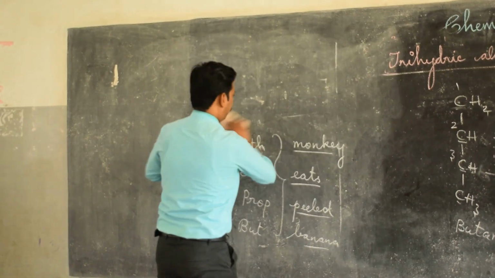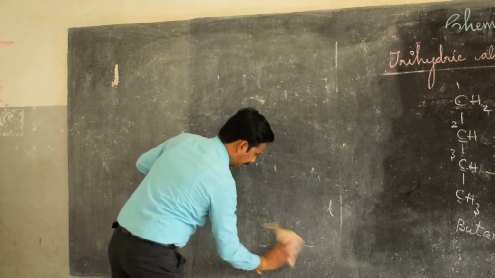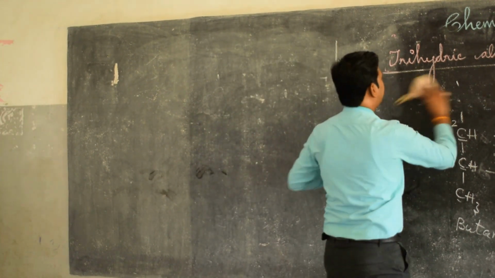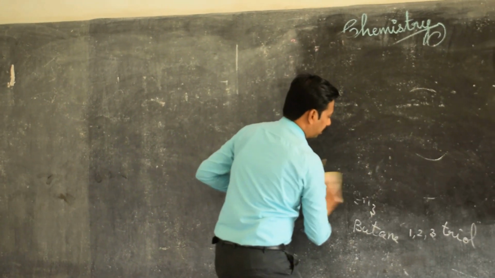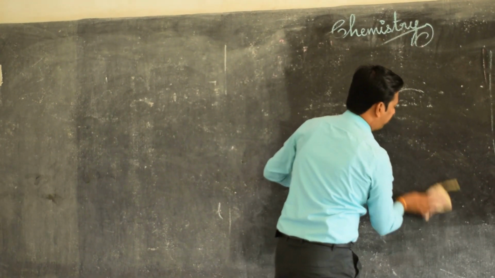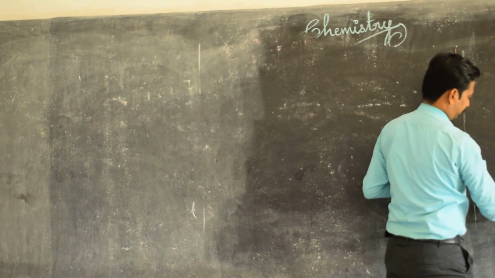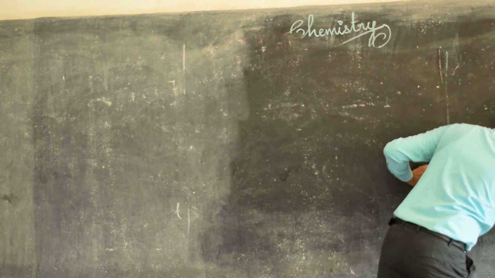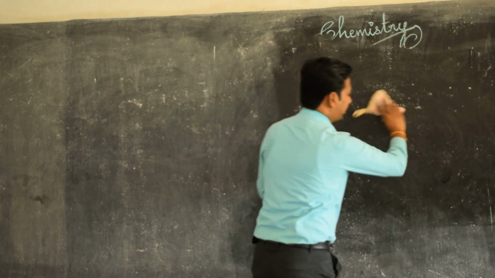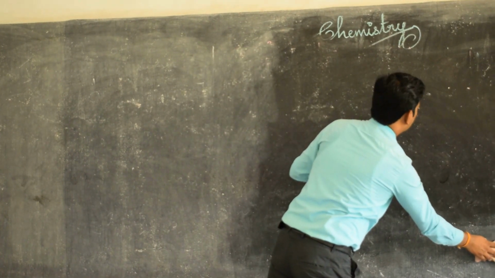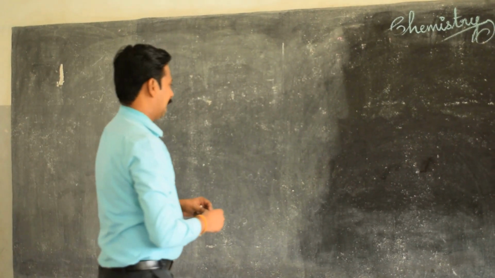So I repeat once again, what is trihydric alcohol? Trihydric alcohol is an alcohol in which 3 OH are present in a molecule. The most familiar example is glycerol, otherwise called glycerine, which is the commercial name for glycerol. Glycerine consists of how much glycerol? 95% pure glycerol is called glycerine.